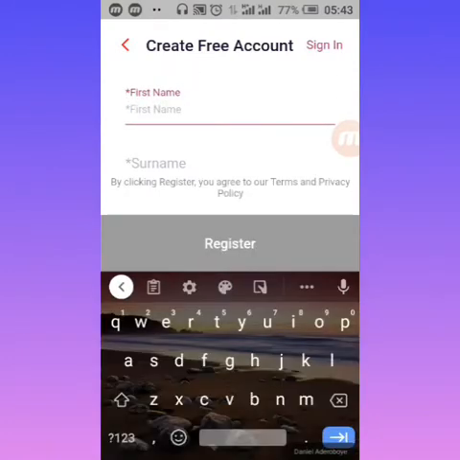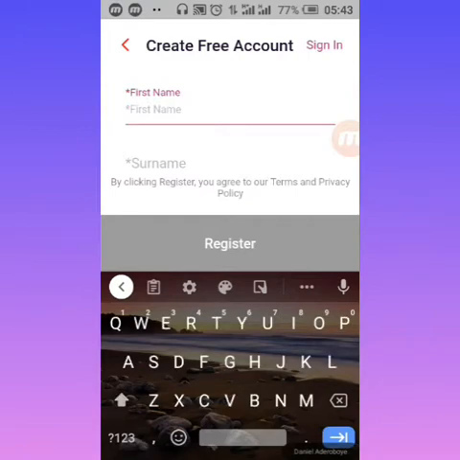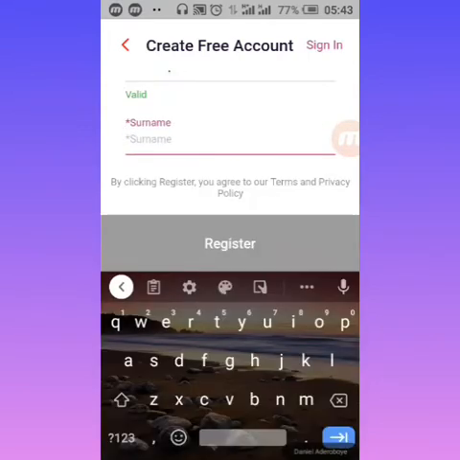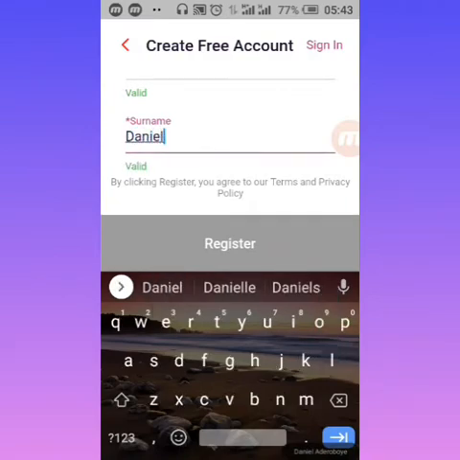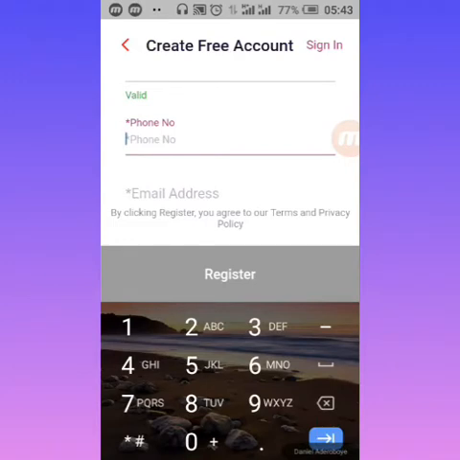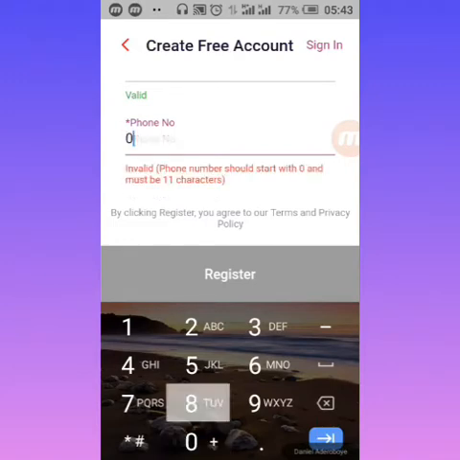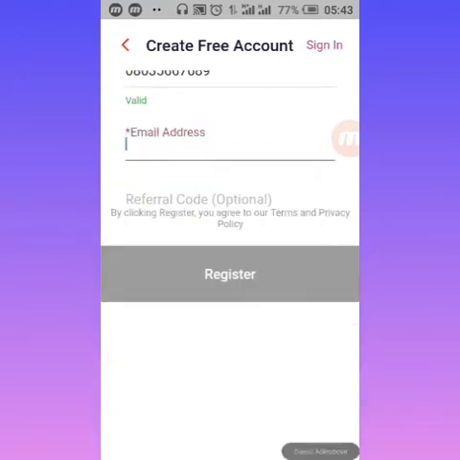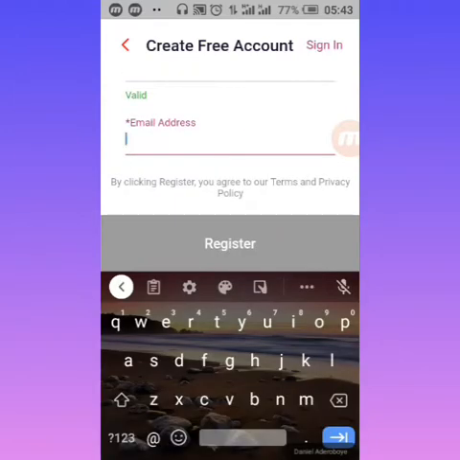Just put your first name. So I'm going to put this just a domain account. I'm going to write my name, Temitope here, and here just put Daniel. Then put phone number. Now you have to put a valid phone number, a very valid phone number. So let me put another person's phone number. Okay, so I'm going to put that phone number, a valid phone number, then a valid email account.